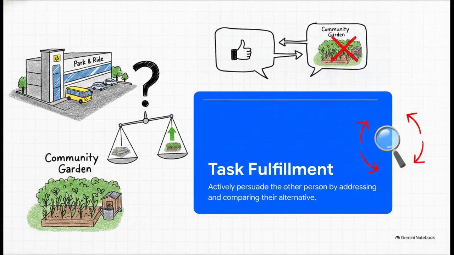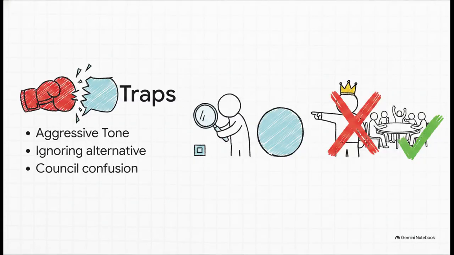Comparison is absolutely mandatory. Keep these 3 traps completely off your radar. Trap 1, using an aggressive tone and forgetting your Canadian cushioning. Trap 2, ignoring the alternative entirely, which, as we just said, destroys your task fulfillment score. And trap 3, bylaw and council confusion. Remember, transforming an empty lot into a facility isn't decided by one random neighbor. It's voted on by the city council. Proving you understand that civic structure, massive bonus points.